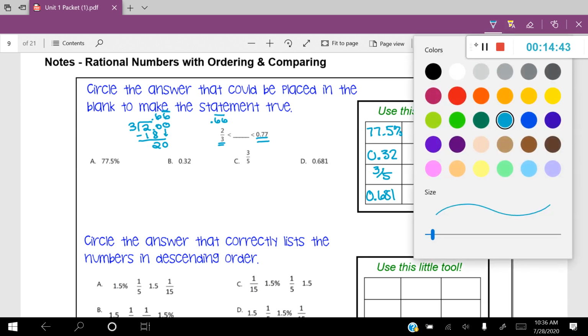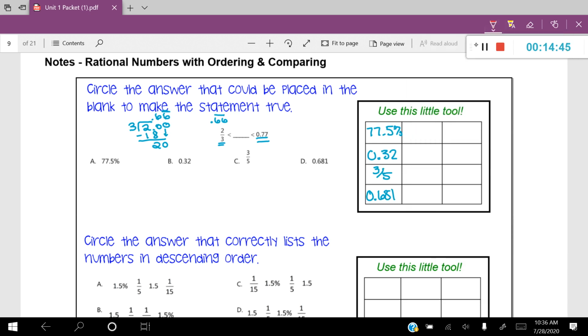Now, let's put those numbers into decimal form. And we might have to do a little bit of work for some of these. For the first one, I'll do the work underneath the number. To change a percentage into a decimal, I have to move the decimal over twice. So 1, 2. That's going to leave me with 0.775. So I'm going to write that in the second box. 0.775. The second one is already in decimal form, so I'm just going to leave it there.